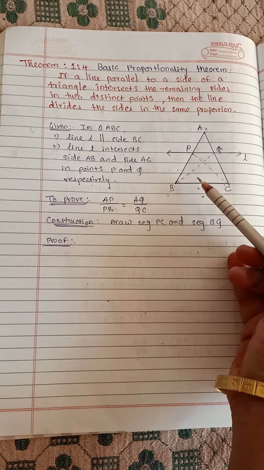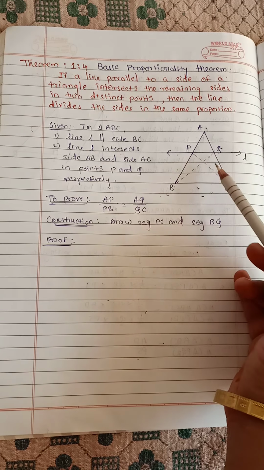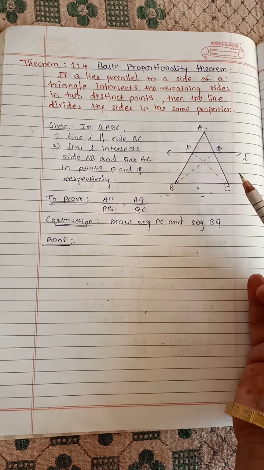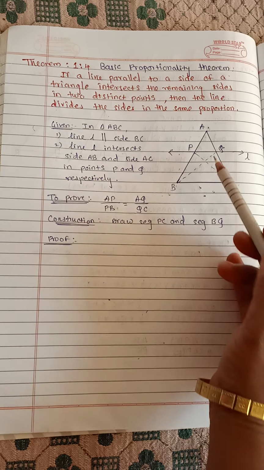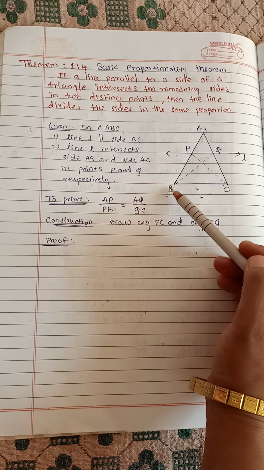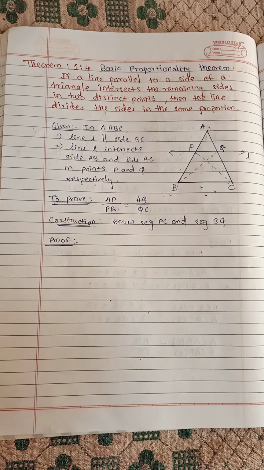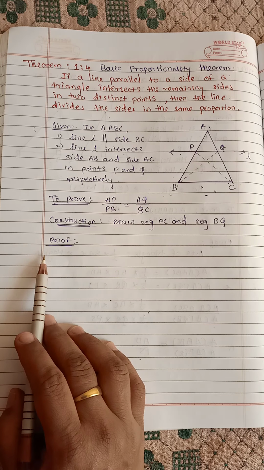So we did the construction. I have joined seg PC and seg BQ. So by this construction we got two more triangles. One triangle is APQ, the second one is PBQ, and the third one is PCQ. Now we'll start the proof.